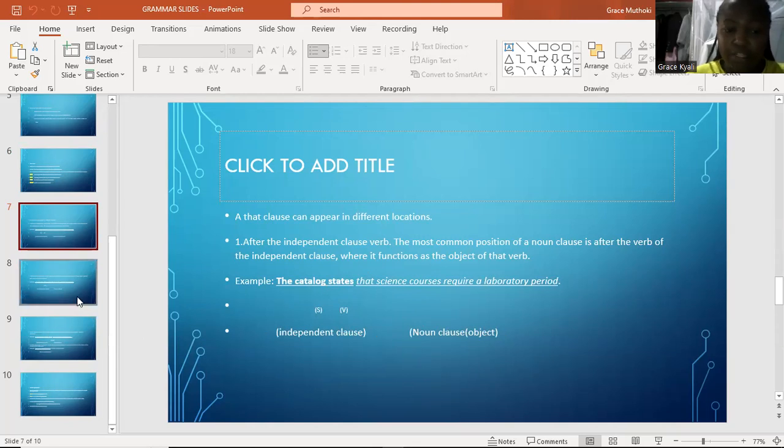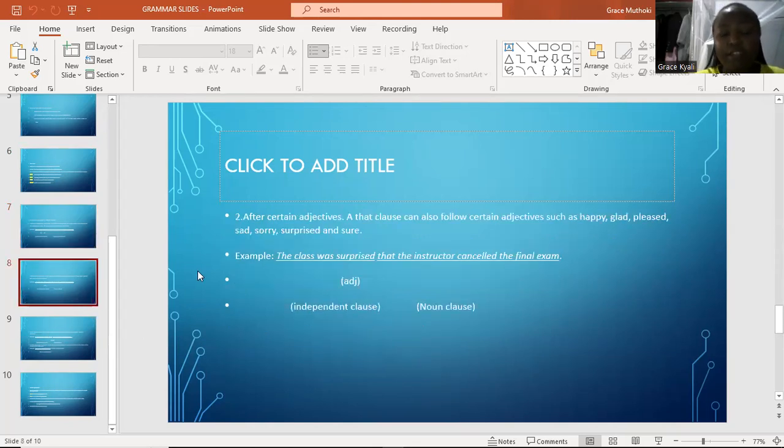I hope you understand. Another place where that can occur is after certain adjectives, which means not all, that cannot appear with all adjectives. That clause can also follow certain adjectives such as happy, glad, pleased, sad, sorry, surprised, sure, worried. Example in a sentence, the class was surprised that the instructor canceled the final exam.